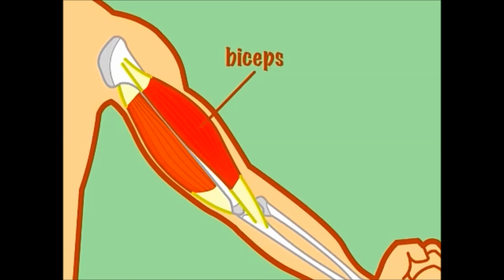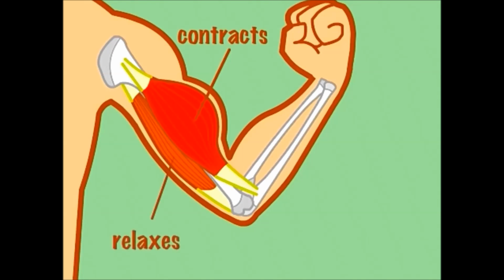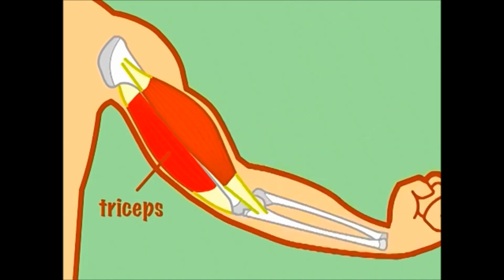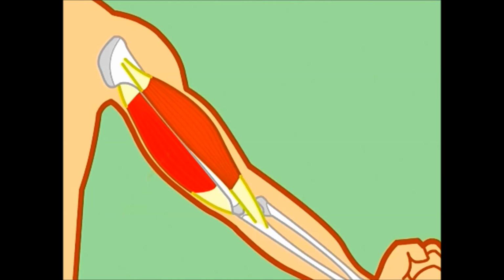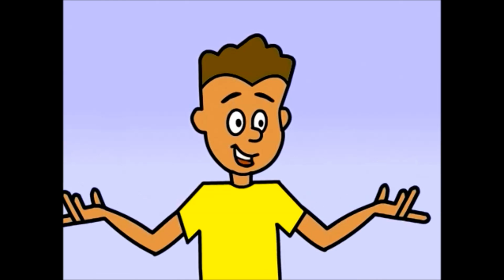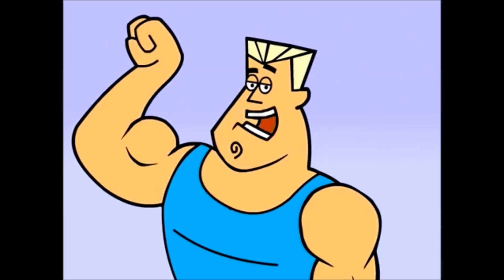The bicep muscle, a flexor, in the front of your upper arm contracts to bend a limb at a joint, while the extensor relaxes. And the triceps muscle, an extensor in the back of your upper arm, contracts to extend or straighten the elbow. So now you know about biceps and triceps, but there are tons more. And each one is a special little friend.